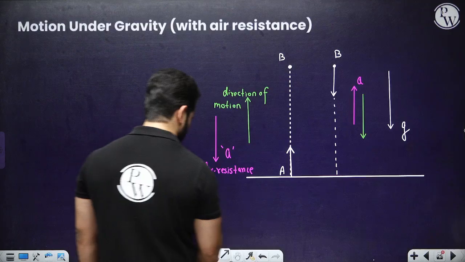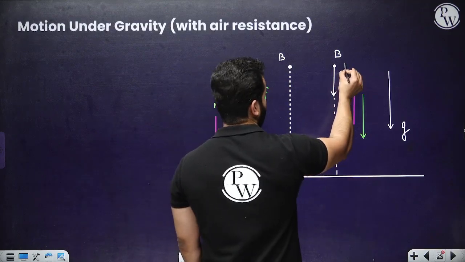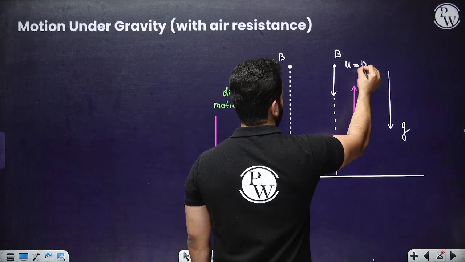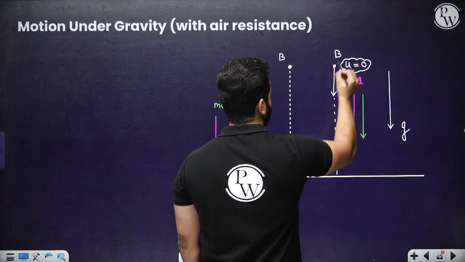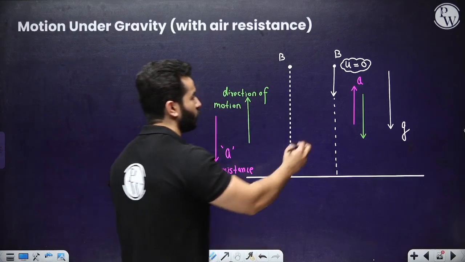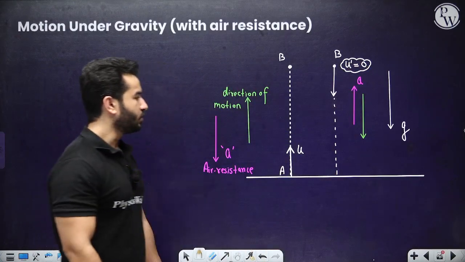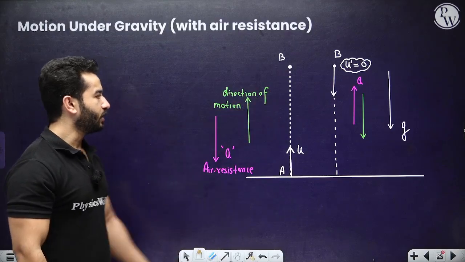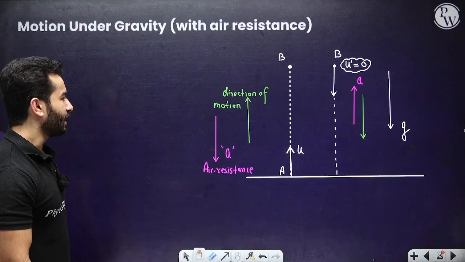Now the initial velocity over here is going to be 0. Let's suppose the initial velocity over here is u, let me write it as u dash. The final velocity over there is going to be v, and the height is actually the same.